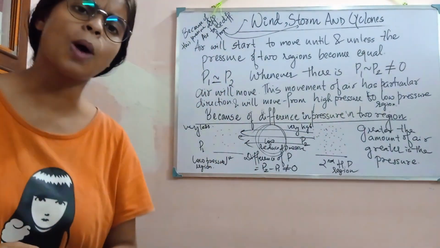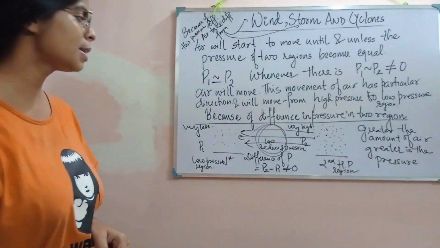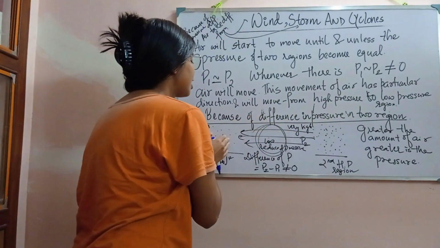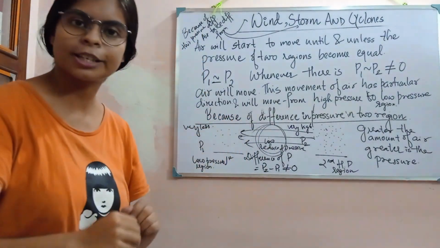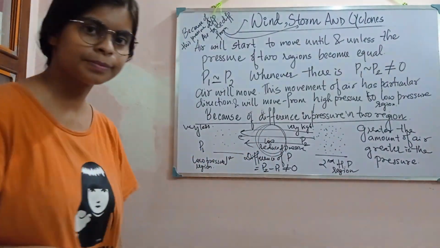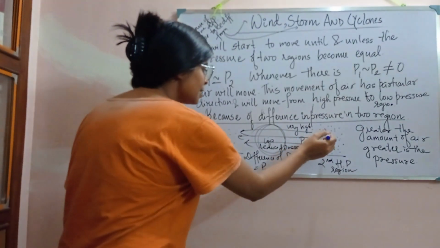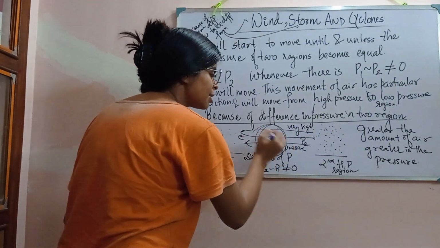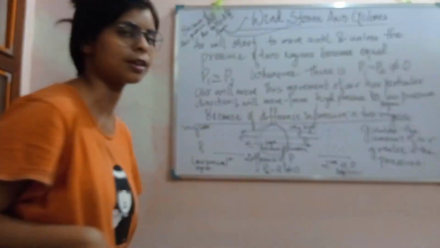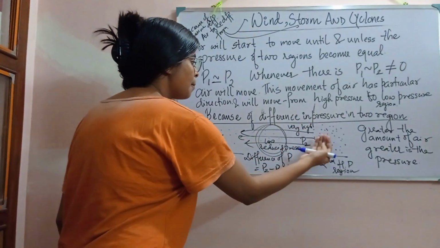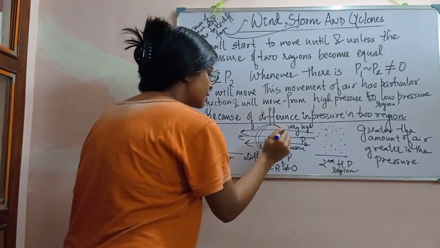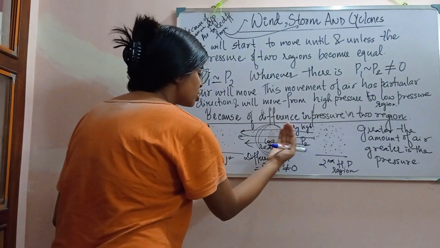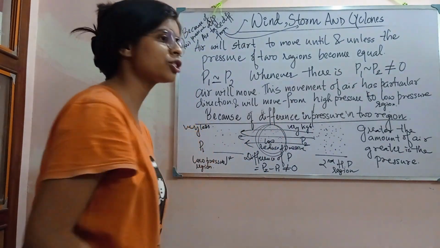Now the question is why? Suppose, see, it is not like there is air here, and there is air here, but no air here. That doesn't happen. There is air here too. So whenever this air will move, the air particles present over here will push this air also to move in this direction, towards this low pressure region.